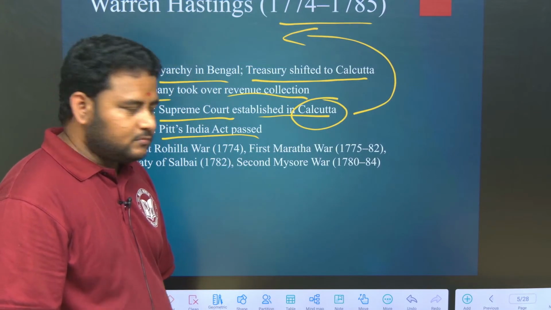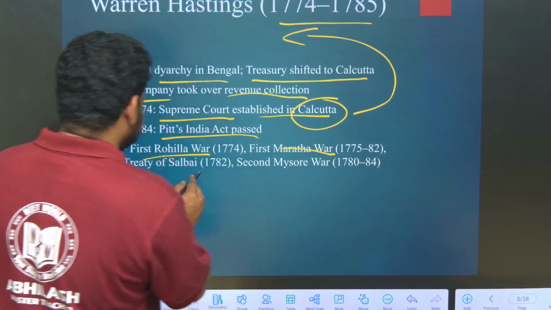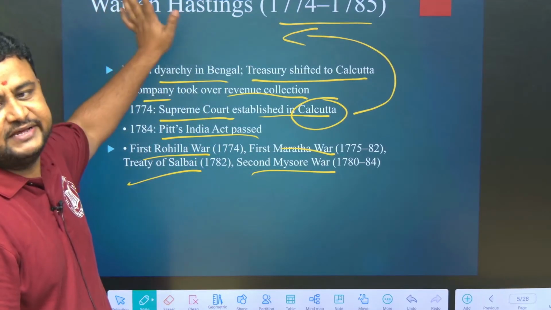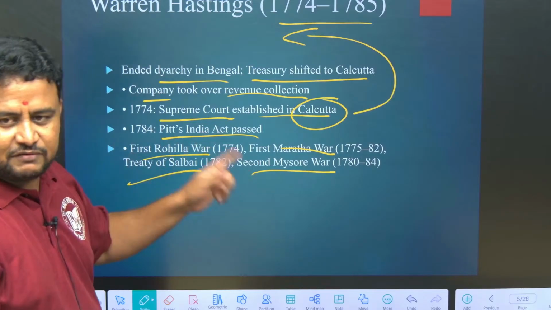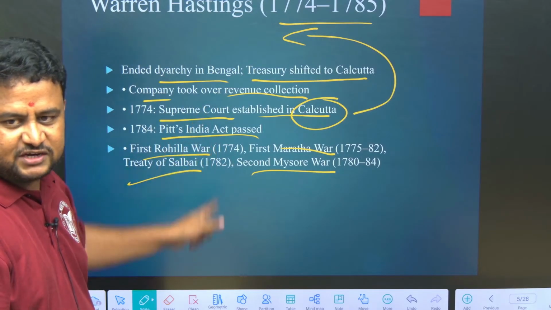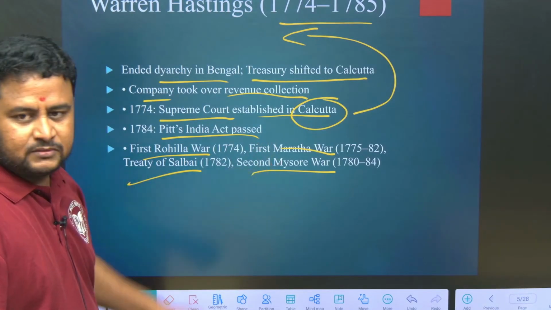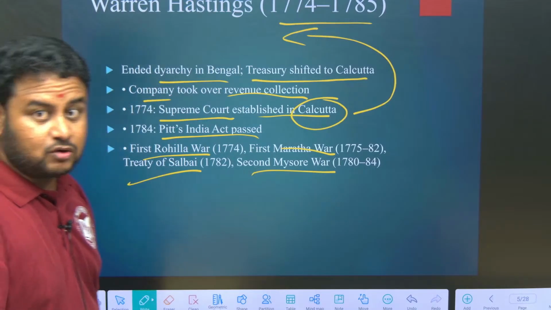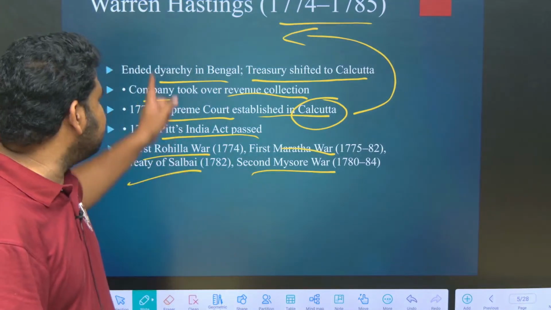Now, first Rohilla War, first Maratha War and Treaty of Salbai, and second Mysore War were all fought under Warren Hastings. Rohilla and Maratha were the first wars. But the second Anglo-Mysore War was fought under Warren Hastings; the first was under Robert Clive. Under Robert Clive only the first was fought. Second Mysore War was under Warren Hastings.